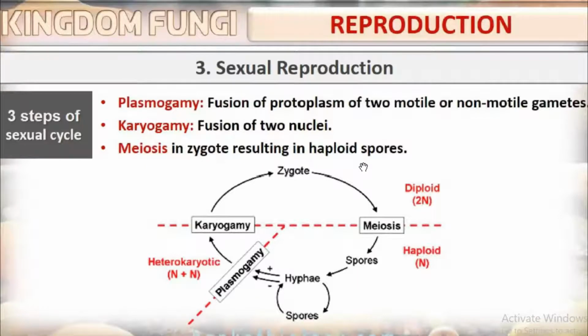So, I think you all have studied there are two types of cell division. They are mitosis and meiosis. Mitosis is responsible for growth, and meiosis is responsible for reproduction. Here, these are the three steps of sexual cycle. What is plasmogamy? Fusion of protoplasm. Karyogamy? Fusion of nucleus.